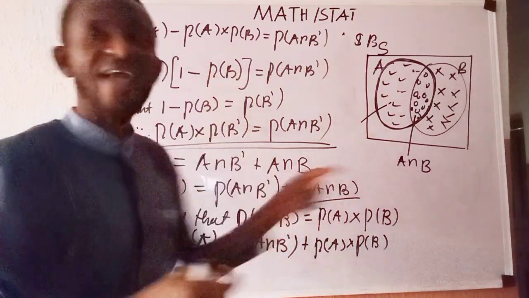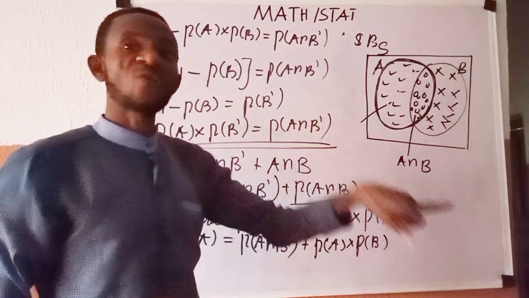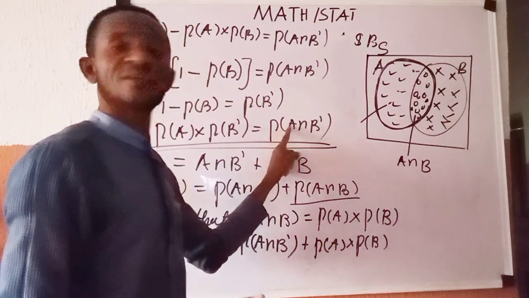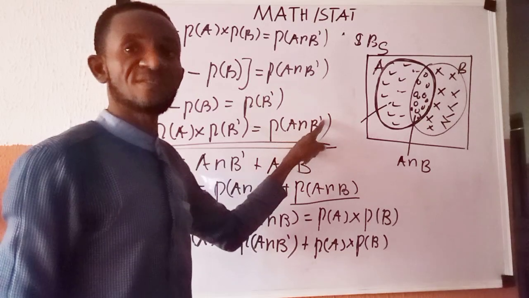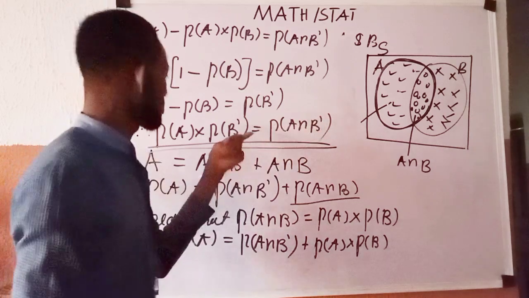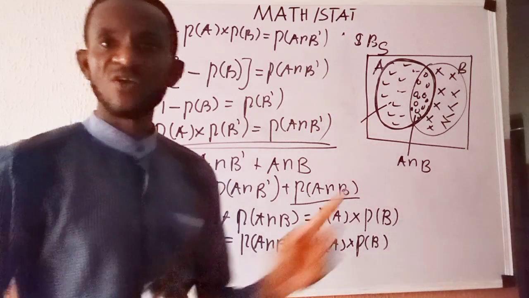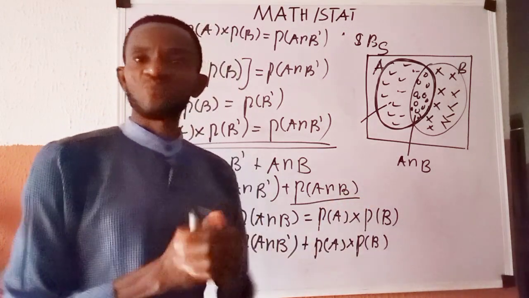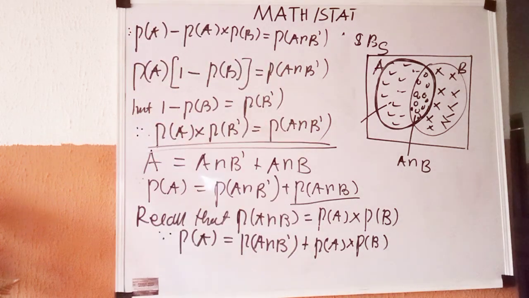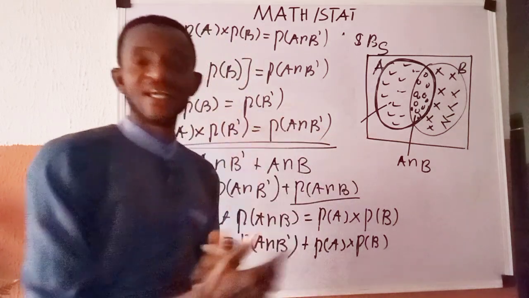That if A and B are independent, then A and B complement are equally independent. And how do we show it? By showing that the probability of A intersection B complement is the same thing as probability of A multiplied by probability of B complement, which is what we established here. That is the term condition they gave us under independent events. We are quickly going to take one example to showcase what we have said so far.